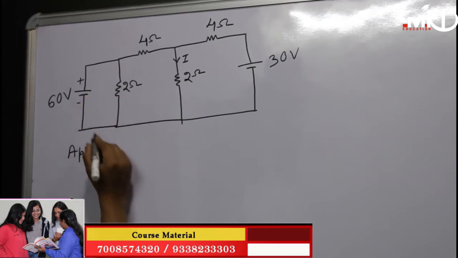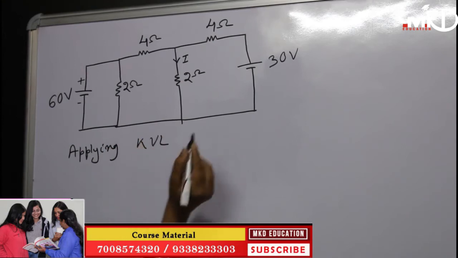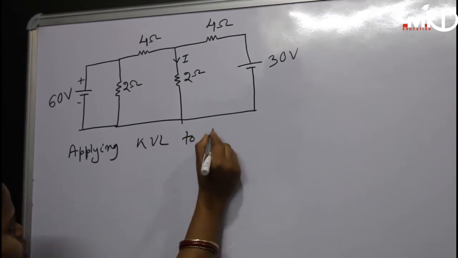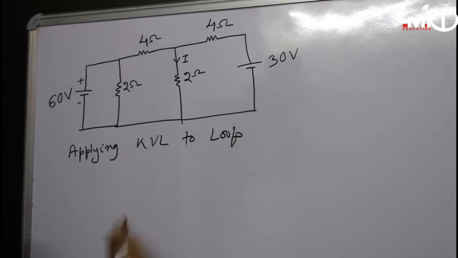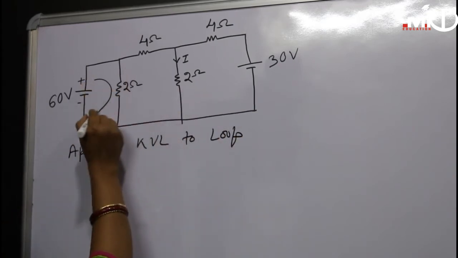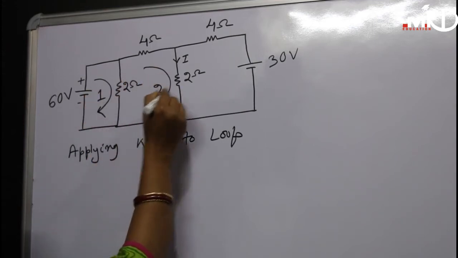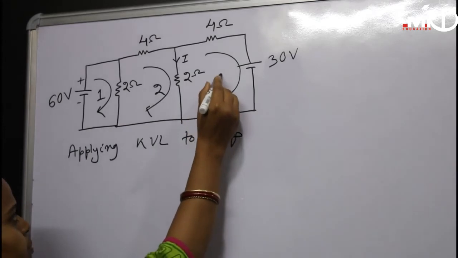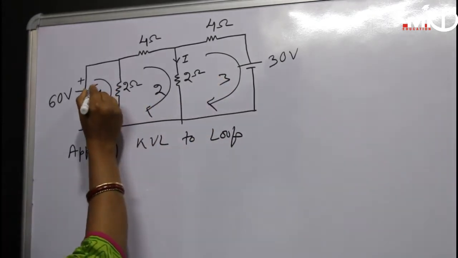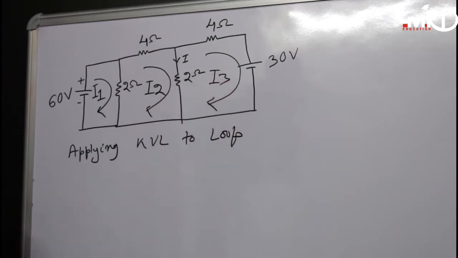For applying KVL to loops, here we have three loops. This is loop number 1, this is loop number 2, and this is loop number 3. The respective currents are I1, I2 and I3.